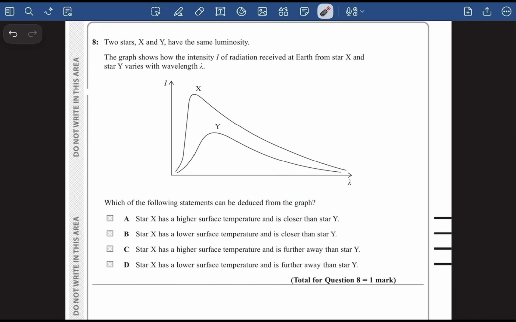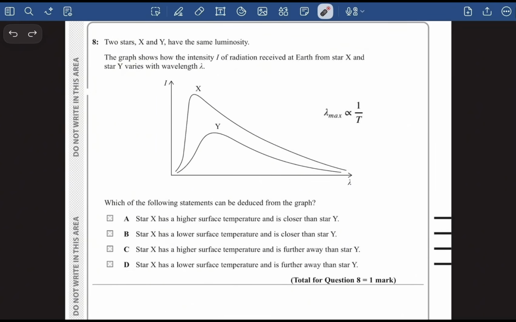Question number 8 says X and Y have the same luminosity. The graph shows how the intensity of radiation received at Earth from star X and star Y varies with wavelength. Which of the following statements can be deduced from the graph? Now guys, in order to answer this question, we will have to recall Wien's law. Wien's law basically says that lambda max is inversely proportional to the temperature.